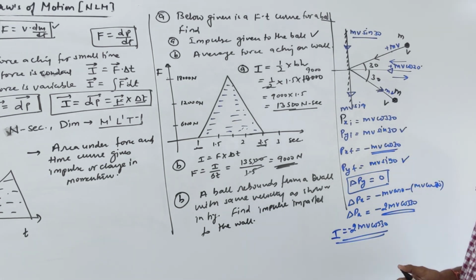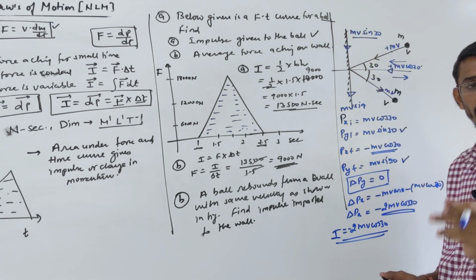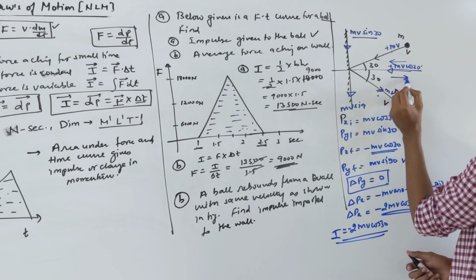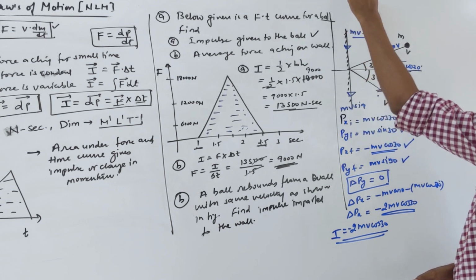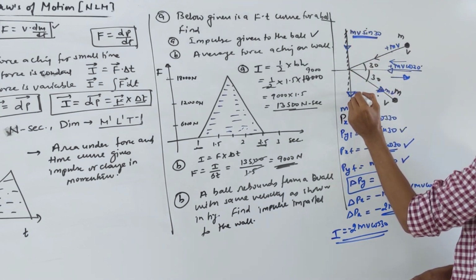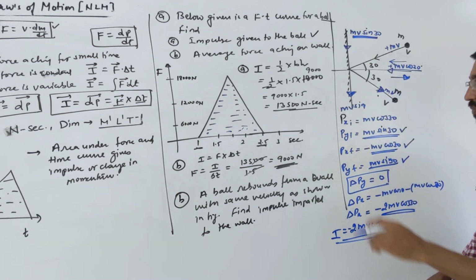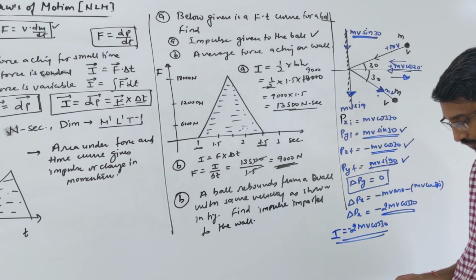So give attention here. You took components in the x direction and y direction. Any one direction you can call positive. Like in this direction I am calling positive, then the second time this becomes the negative direction, and I wrote negative here. But in the y direction, the initial direction is downward, I am calling it positive. The final momentum component also has the same direction. So directions are the same, so the change in momentum becomes 0 in the y direction. The momentum change is all in the x direction, right? Okay.